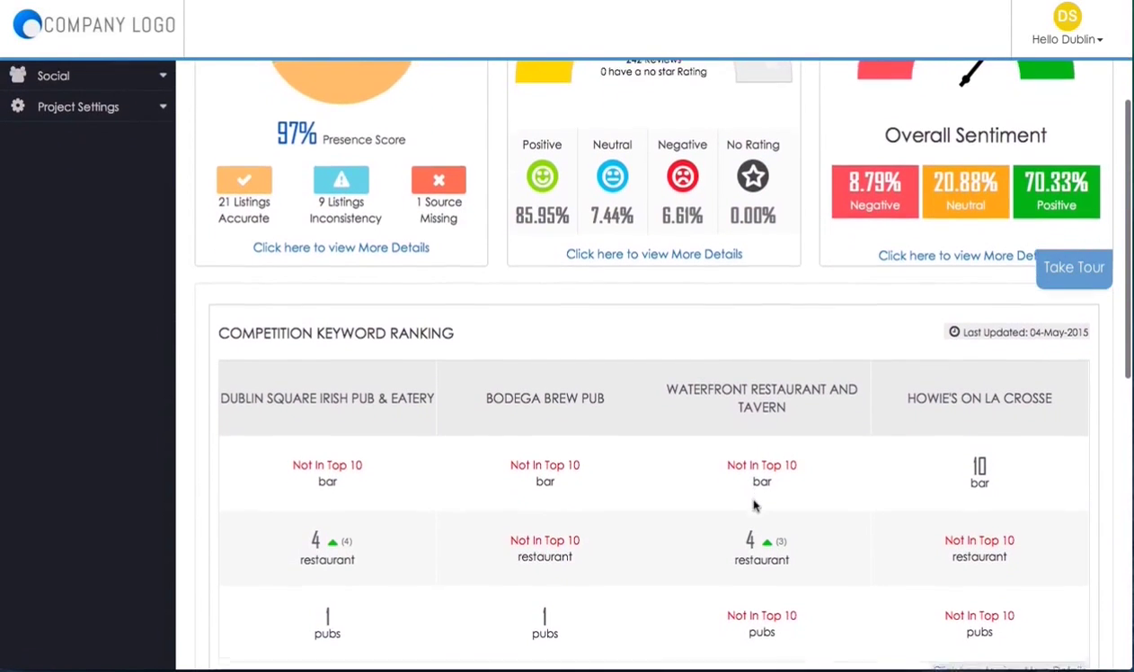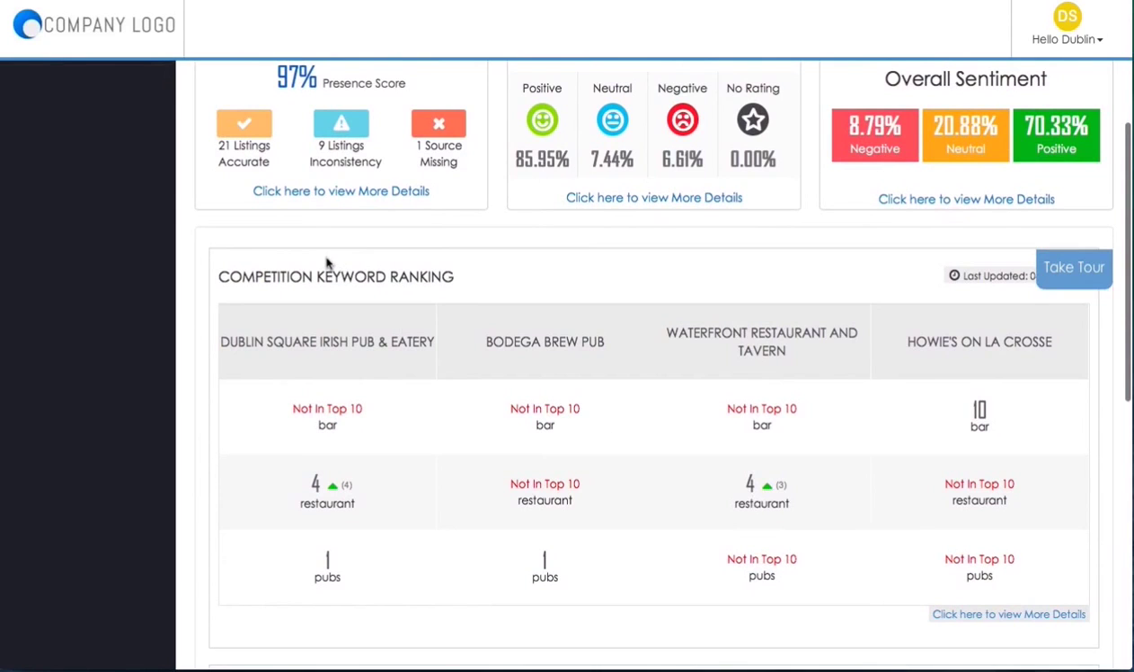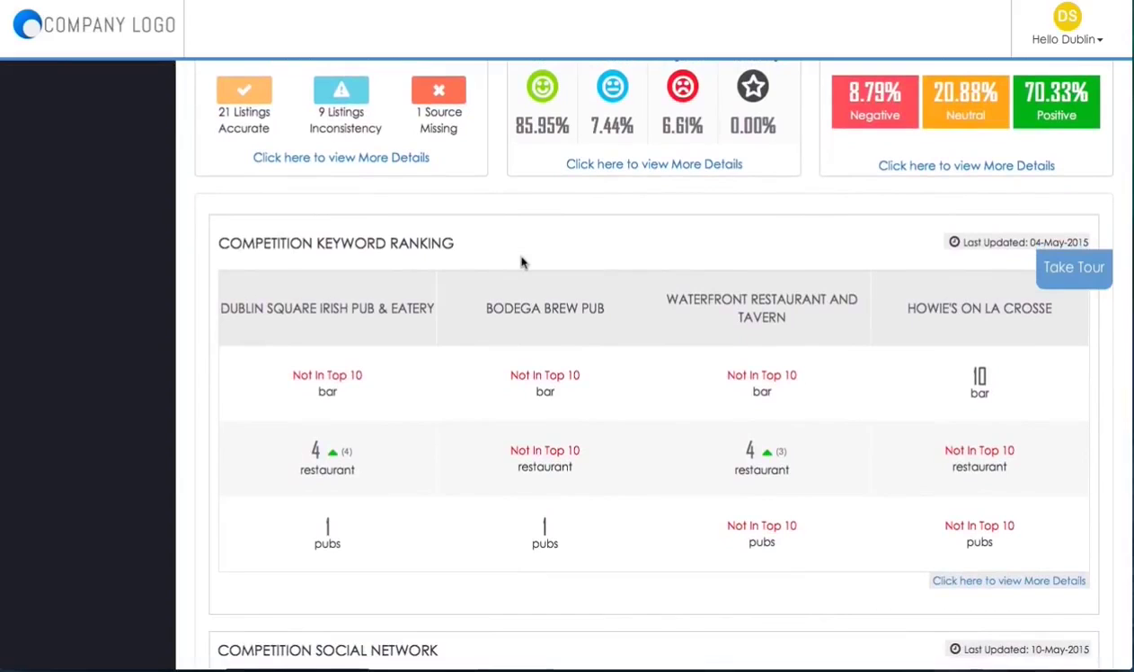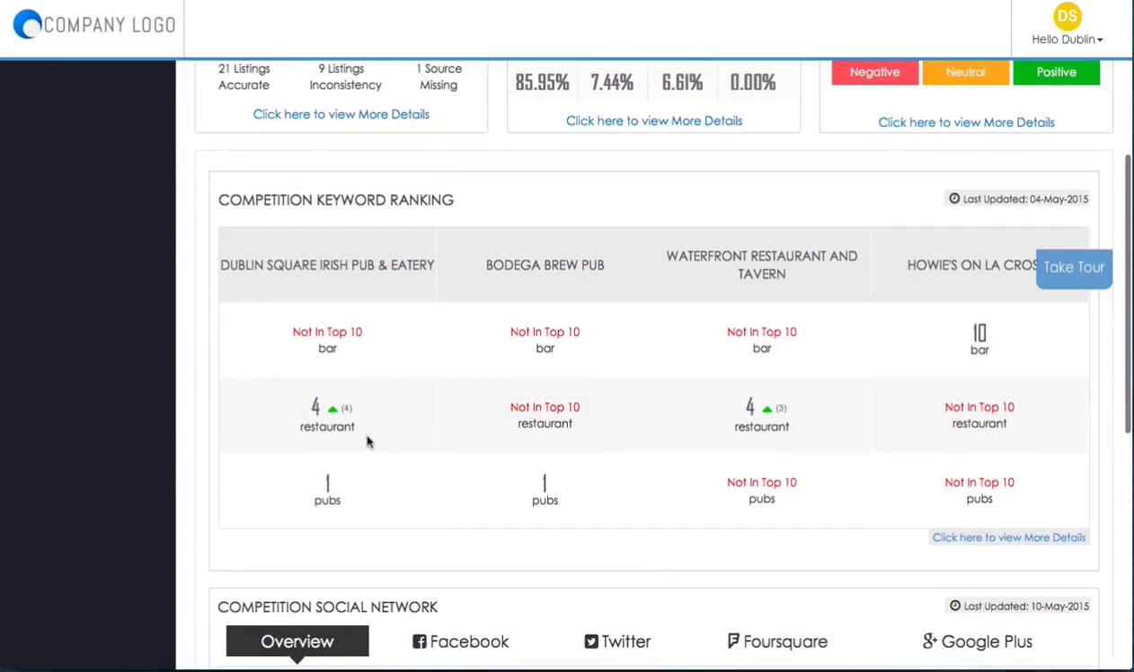As you scroll down, you'll come up to the keyword ranking tool, and this tracks your keyword rankings on Google for yourself as well as 3 of your competitors. And it shows you when it was last updated and gives you the rankings for different keywords. You can adjust these keywords in the settings and it will track them. And these green arrows show going up, show what the change has been in rankings, if there's been a change in rankings since the last update.